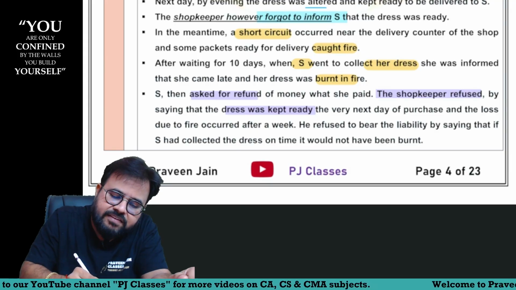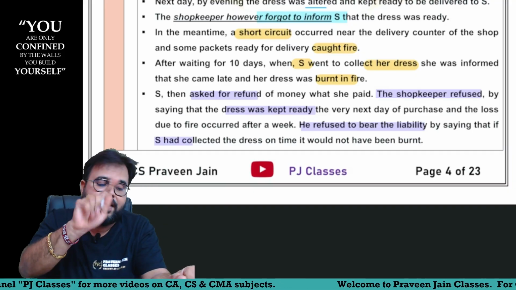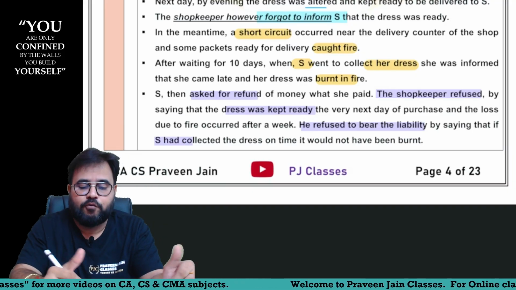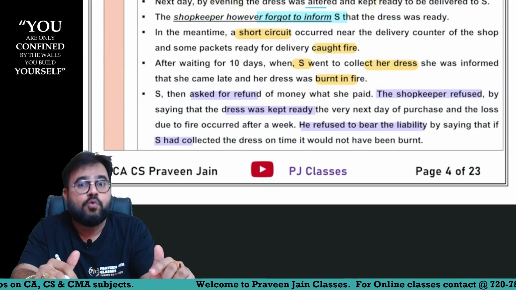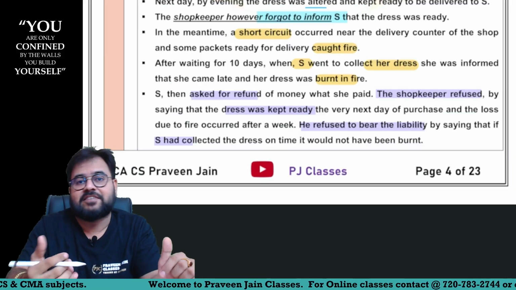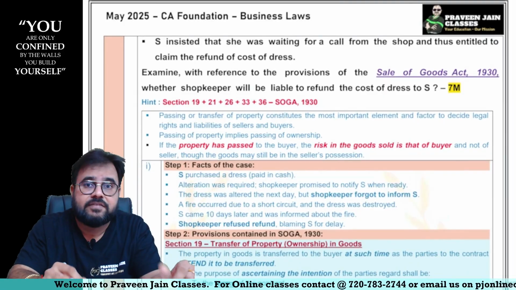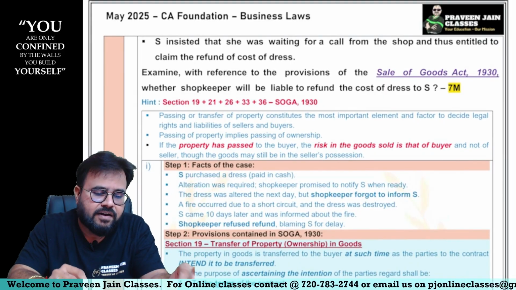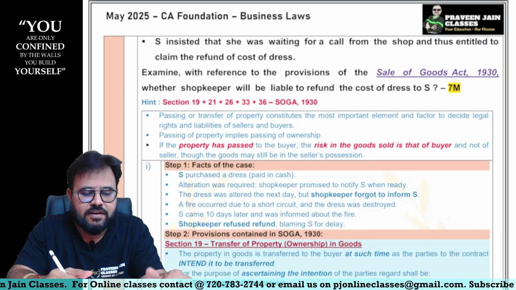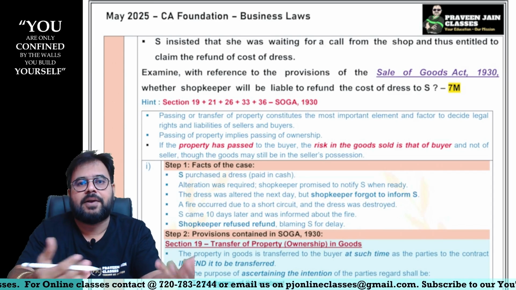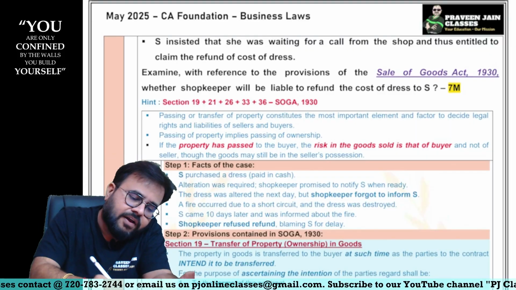You have to inform, sir. So he is refusing to bear the liability by saying that if S would have collected the dress on time, it would not have burnt. First you committed the mistake, you are not accepting the mistake, and now you are saying that the buyer has committed the mistake. Very good shopkeeper, excellent shopkeeper. S, who is nothing but the buyer, insisted that she was waiting for a call. I was waiting for your call, sir. When you call, I will come and collect it. You did not call, I did not come, sir. And thus she is entitled to claim a refund, sir.